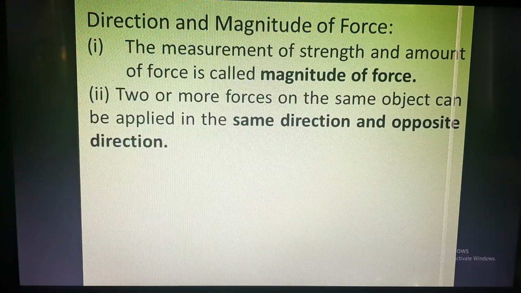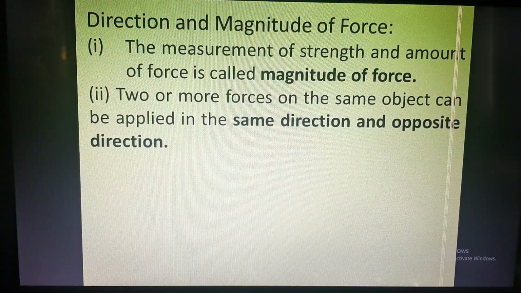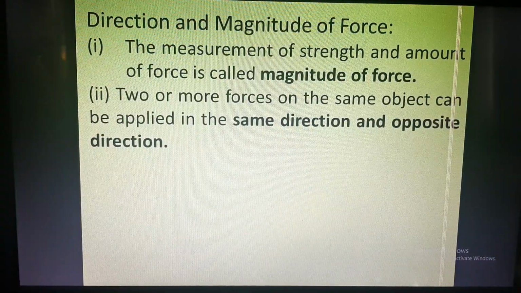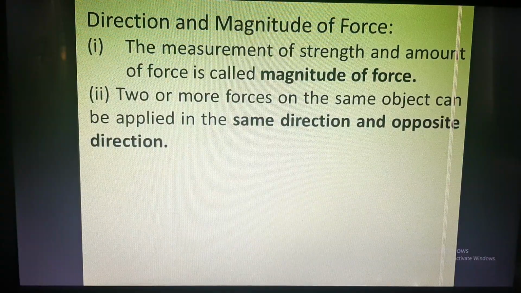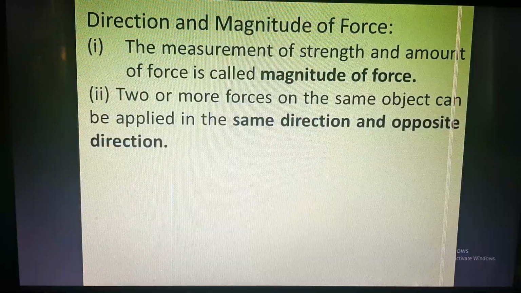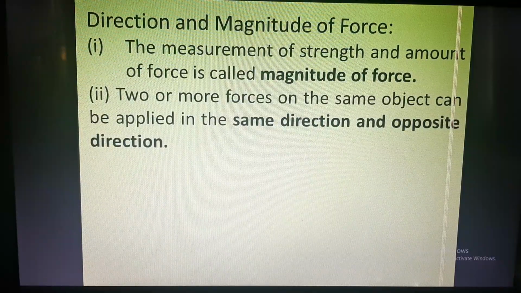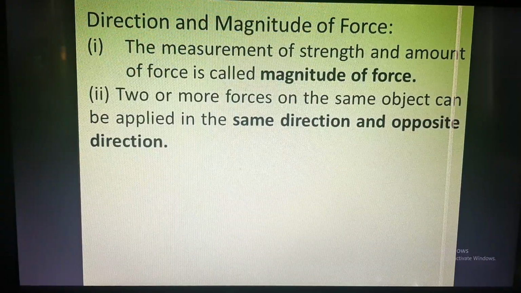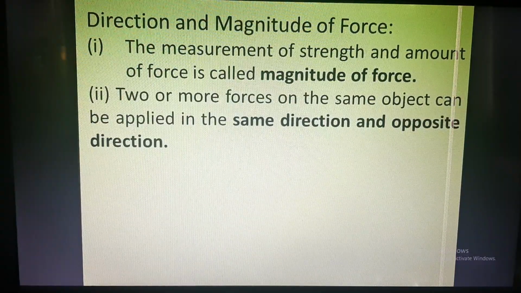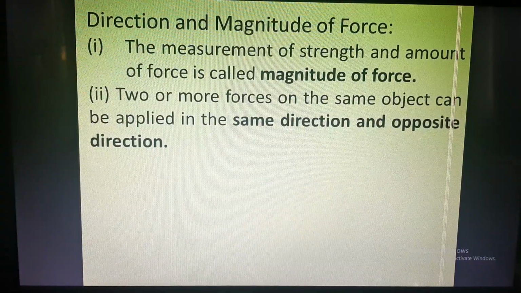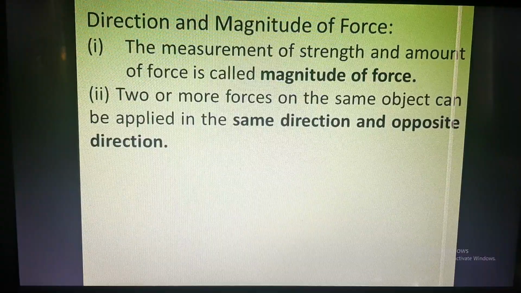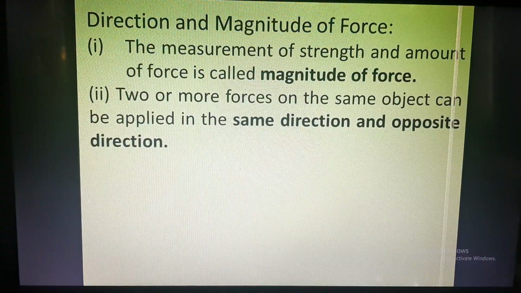If the same students start applying force on the table from opposite directions, one from one direction and another from the other direction, 10 Newton and 10 Newton, since the force is equal from both sides, the table will not move. The force applied by the two students is nullified. 10 Newton minus 10 Newton is 0 Newton, and the net force is 0.